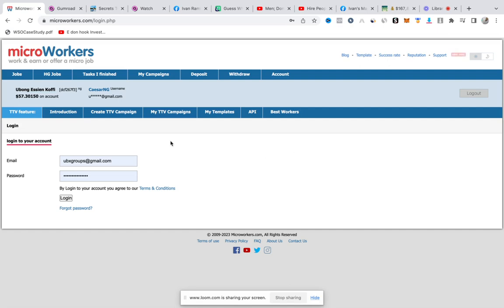So many people use this platform to hire workers to do micro tasks for them. It could be surveys, it could be email sign-ups, it could be YouTube comments, Facebook post likes, shares, comments, and all of that. So whatever tasks you have, whatever you might want these workers here to do, just come on this platform and then get that done.